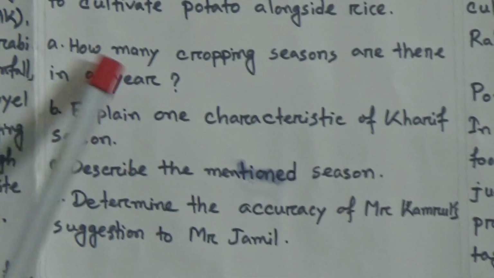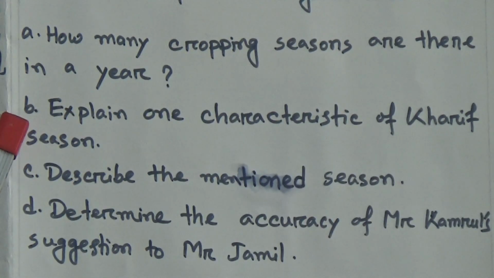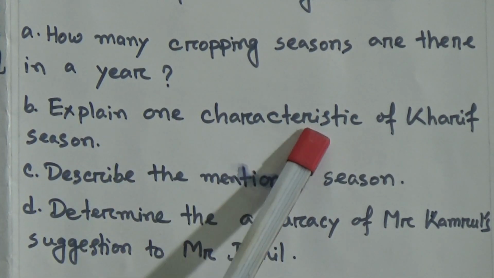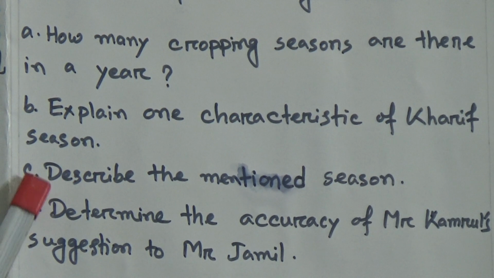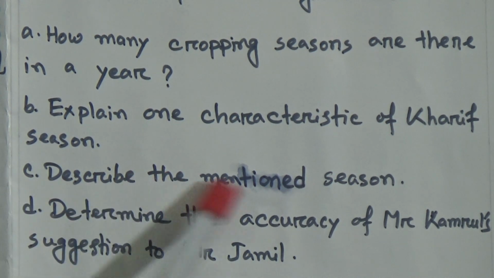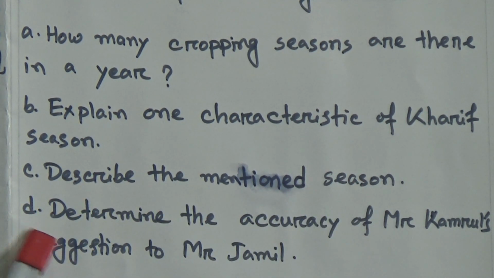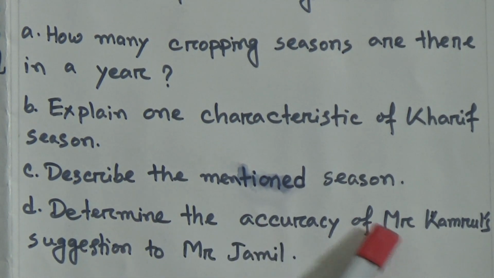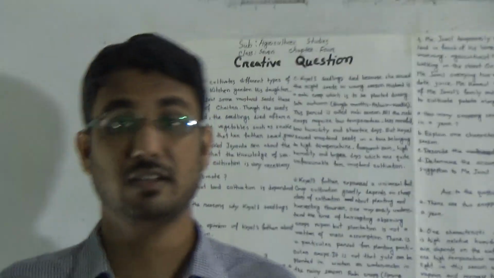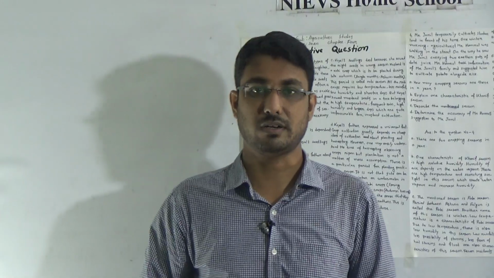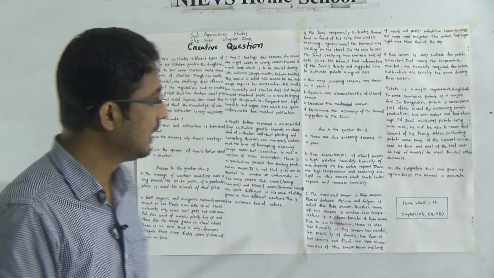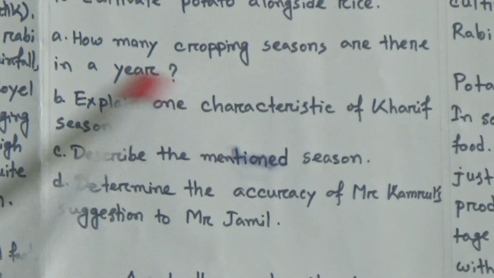Number A, how many cropping seasons are there in a year? Number B, explain one characteristic of Kharif season. C, describe the mentioned season. D, determine the accuracy of Mr. Kamrul's suggestion to Mr. Jamil. Now we will try to answer the questions one by one. Number A, how many cropping seasons are there in a year?